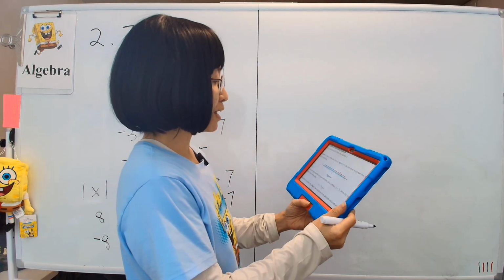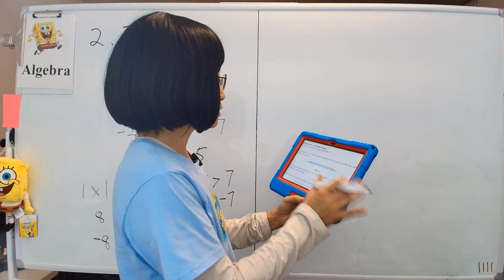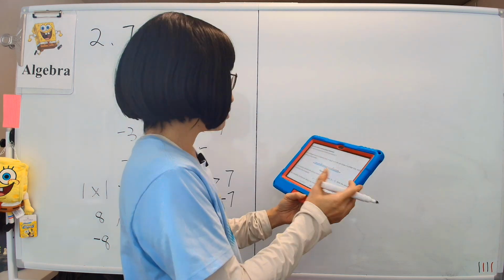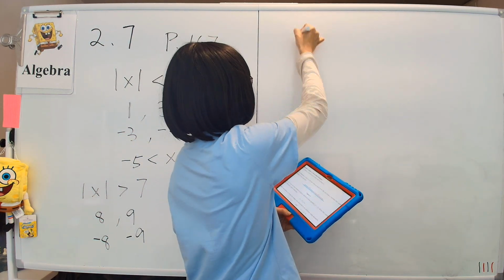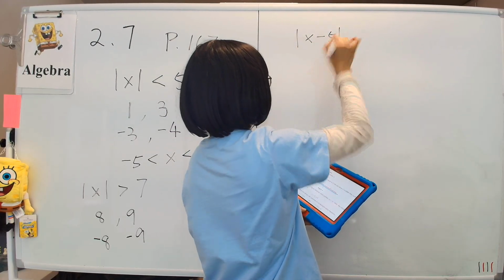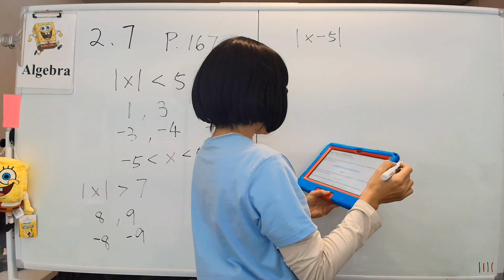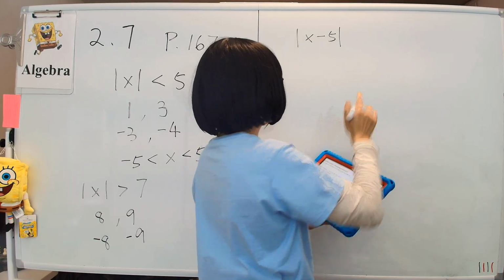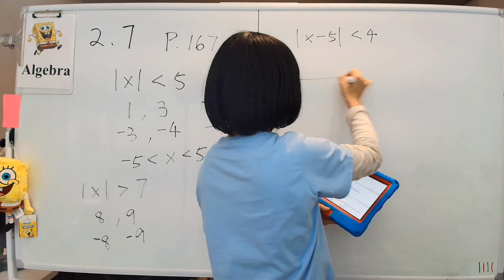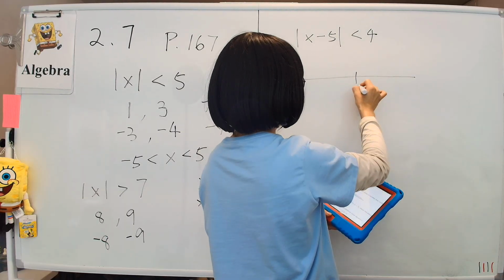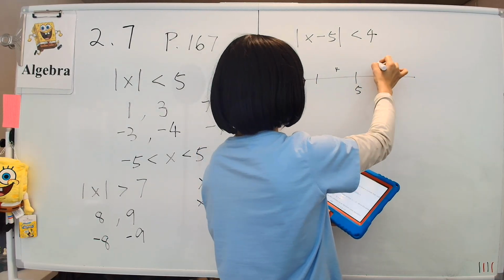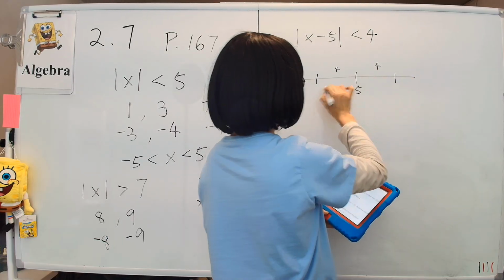The distance from 5, we'll call it absolute value of x minus 5, has to be within the distance, so the distance is less than 4. I'll put it another way on the number line. Here's 5. So we measure 4 this way and 4 the other way. And so it's within this range.